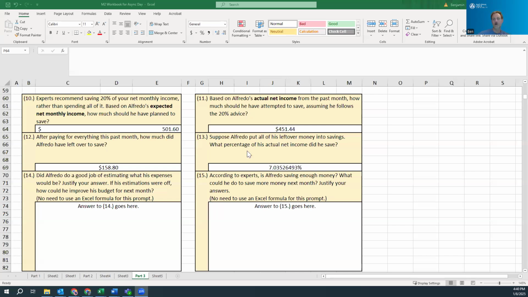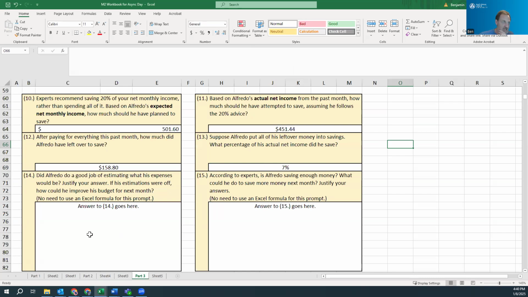Okay. And so here we are at the finish line. And notice that this percentage has got a crazy number of decimals. I'm going to do fewer decimals. I'm going to format it up here. Whoa, that's more decimals. Fewer decimals. Just going to round it to no decimals, actually. I mean, 7% is a lot easier to talk about.